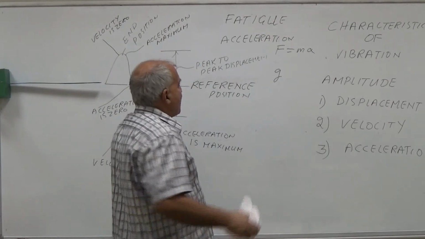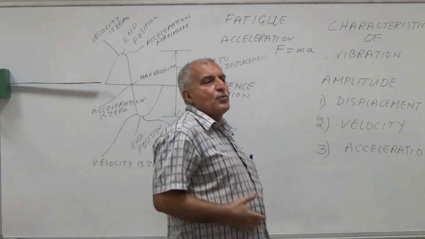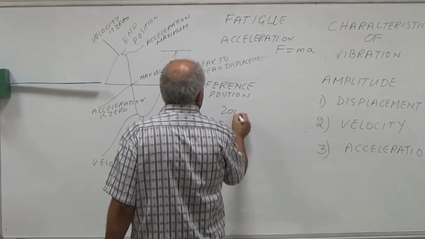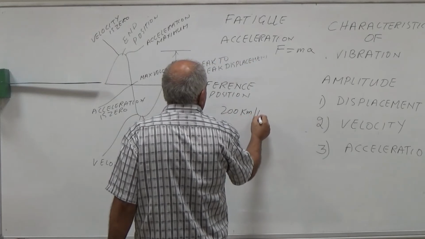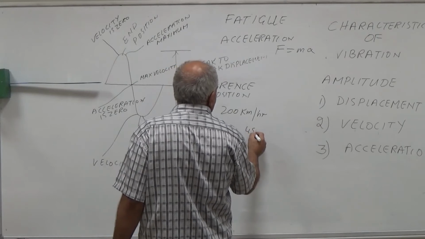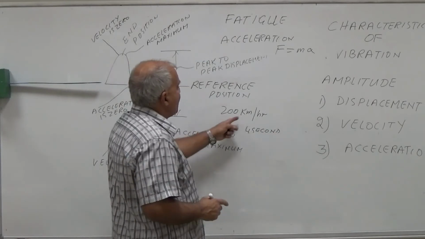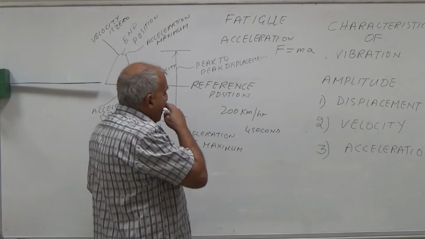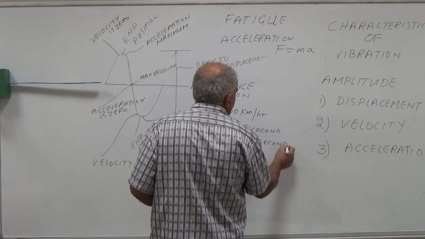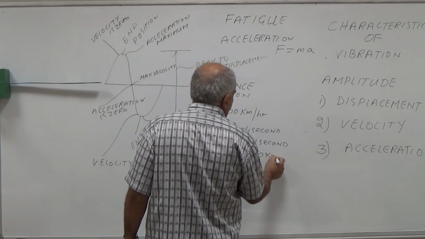And I gave you the example of force in case of a car. When the car comes to rest in 4 seconds from 200 km per hour, it comes to rest in 4 seconds. In 4 seconds, it loses its speed of 200 km to 0. It means every second the machine has lost 50 km. So 50 km per second.